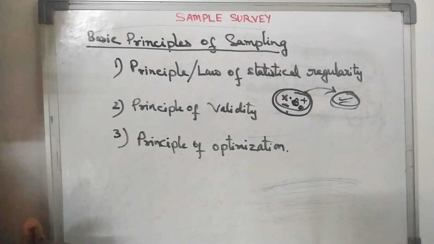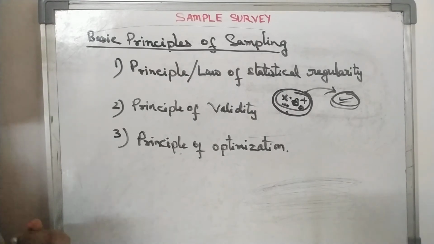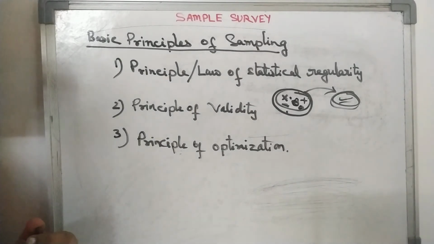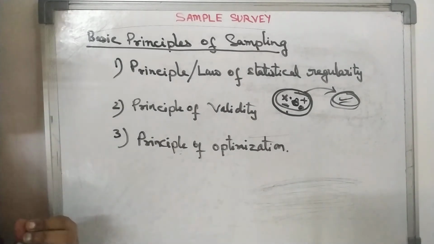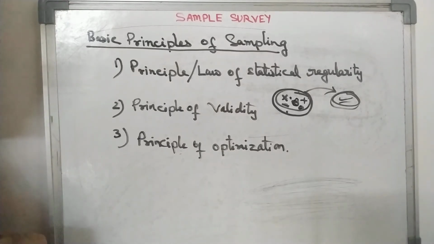Because a sample survey needs money, if you have fixed money, then with that fixed money we try to get a desired level of estimation.